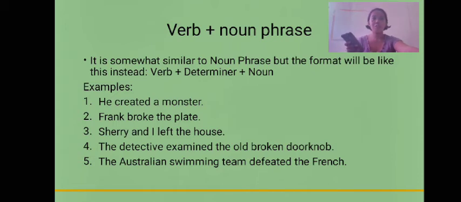The verb there is created, then the determiner "a," then the head noun monster. If we underline the verb phrase in the sentence, we underline "created a monster."